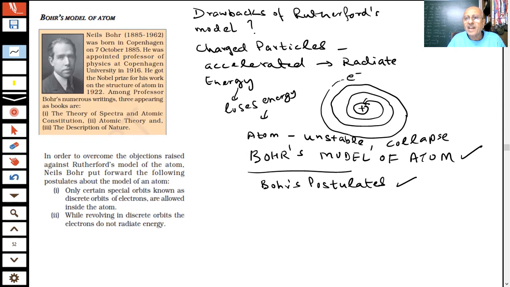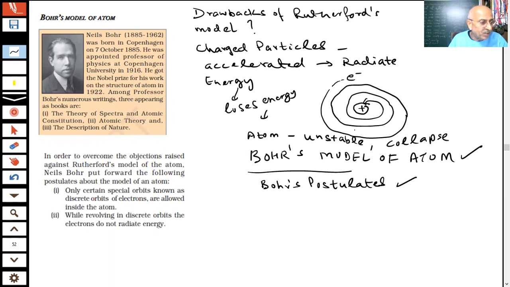Now he says that electrons are revolving around the nucleus. No problem about this. That is correct. But if an electron is revolving in a fixed orbit, or fixed shell, or fixed energy level, it will not emit radiations, because if it emitted radiations in a definite orbit, then it would lose its path and finally fall inside the nucleus. So the radiation of energy is not taking place when electrons are revolving in orbits, and there are definite and discrete orbits in which the electrons are revolving.